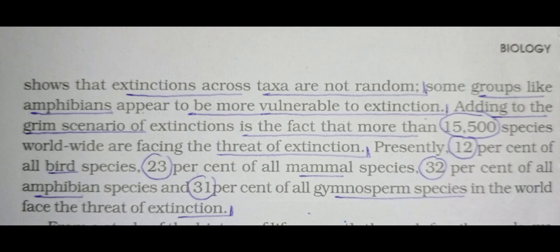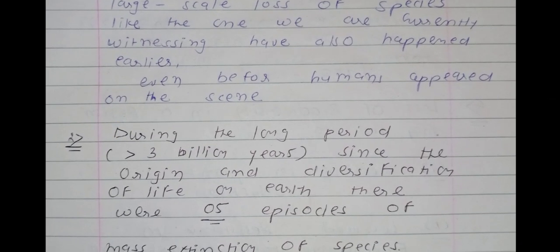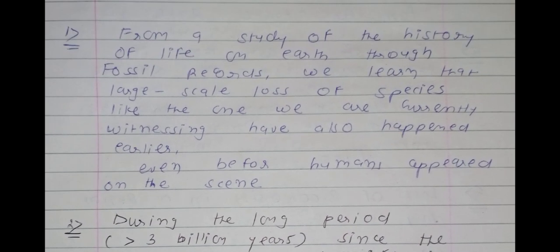Okay, and see again, some MCQs are there. Presently 12% of all bird species, 23% of all mammal species, 32% of all amphibian species, and 31% of all gymnosperm species in the world face the threat of extinction. So the first part of this question is completed. Now we are going to the second portion. Okay, the second part of this question.